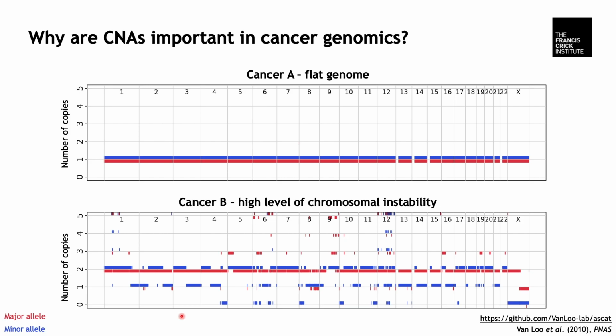Analysis of Tumors. ASCAT accurately assesses CNAs from cancer genomes, where the major and the minor alleles are respectively shown in red and blue. In the first profile, the cancer genome is flat and all chromosomes have 2 copies, whereas in the second profile, we can see a very high level of chromosomal instability with a lot of gains and